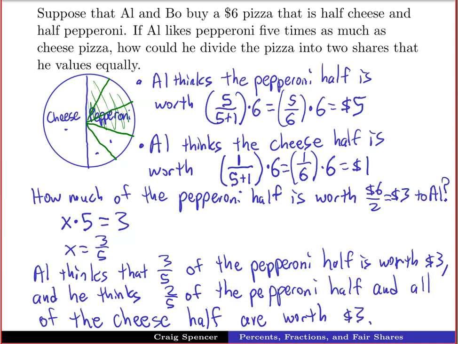So if Al were to divide things up so that he would get either 3/5 of the pepperoni part or all of the cheese and 2/5 of the pepperoni part, Al is okay either way because he would think that these shares are each worth $3.